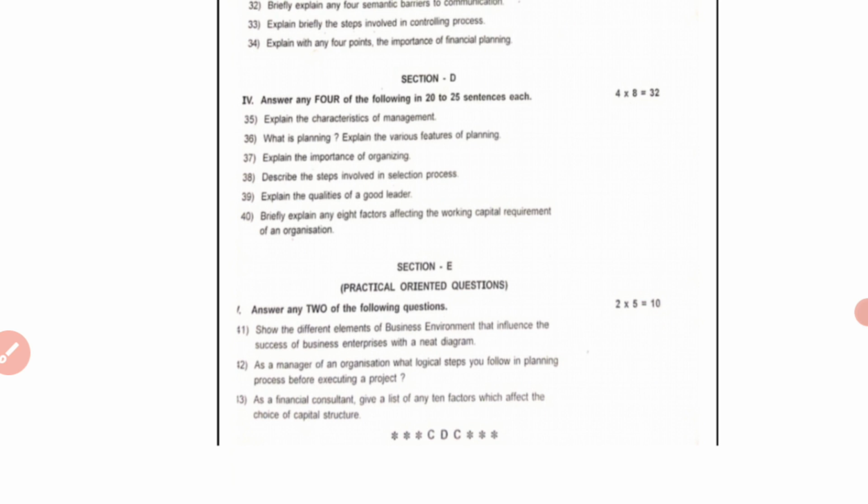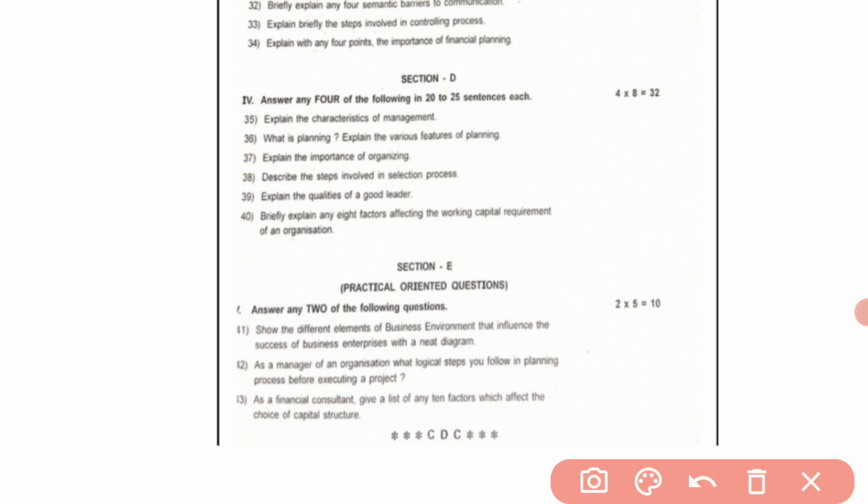And the last section, section E, has practical oriented questions. In this section, they will give 3 questions. Among these 3 questions, you have to answer any 2 questions. Each question carries 5 marks. Total marks of section E is 10.